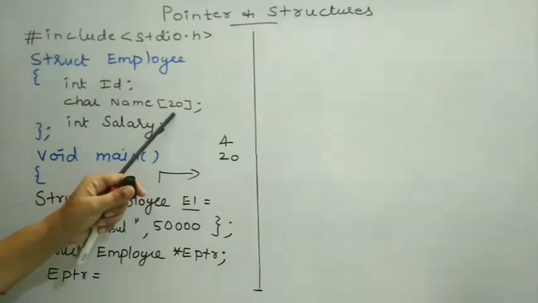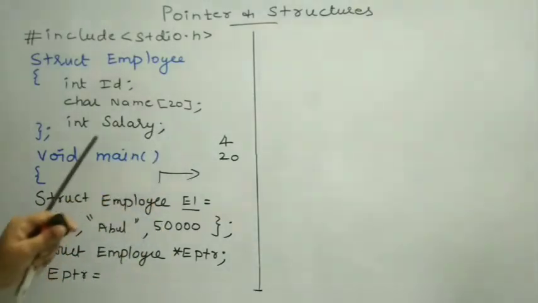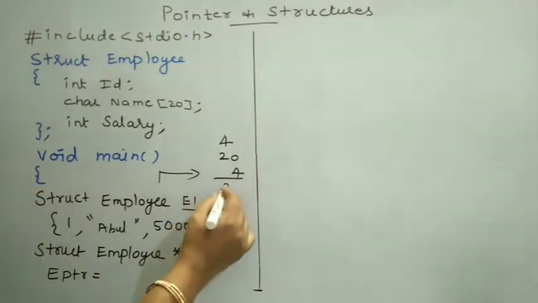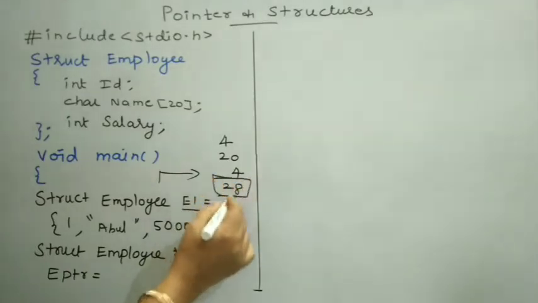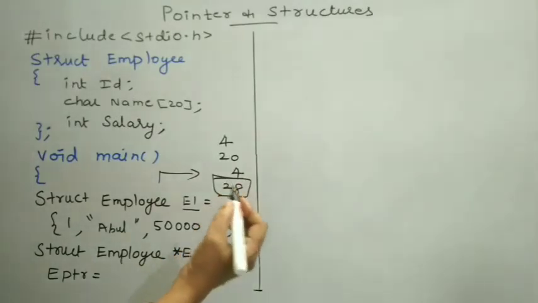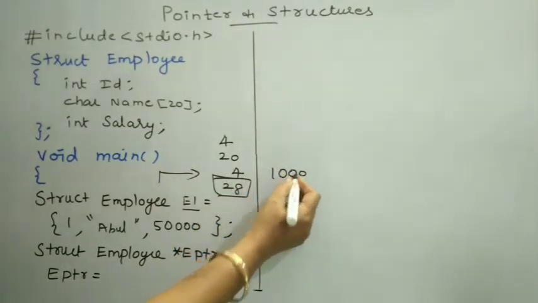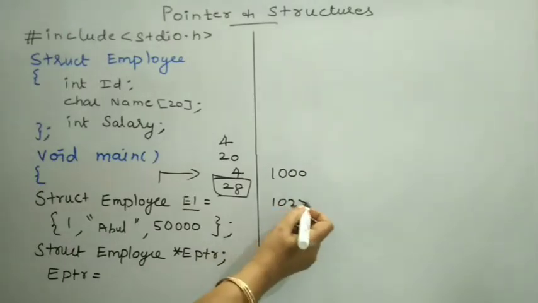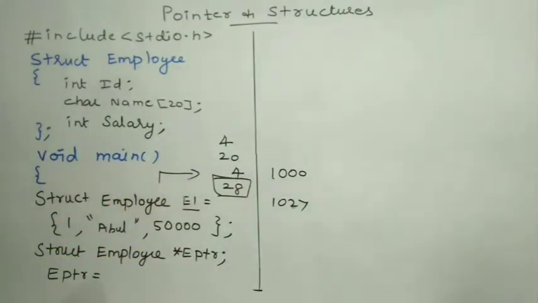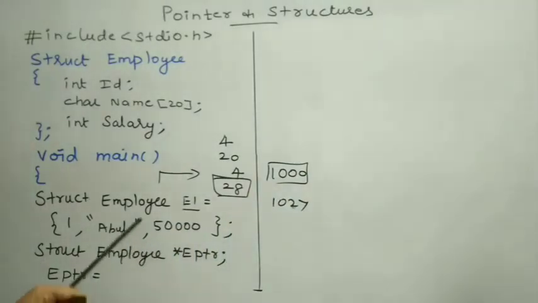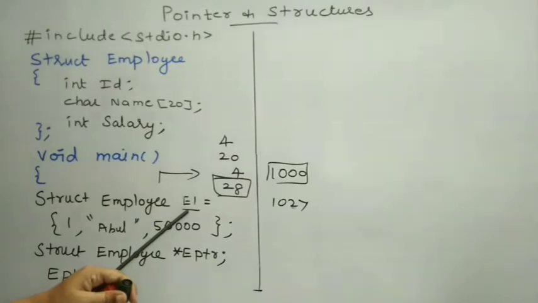Totally, I need to reserve 20 characters, so 20 memory bytes will be reserved. To store the value of this data member salary, it will allocate 4 bytes of memory. Altogether, it reserves 28 bytes of memory for this E1 structure variable. For example, starting from memory address 1000 to 1027. 28 memory bytes are reserved. Among the memory address, 1000 is my starting memory address. The starting memory address of this employee structure variable E1 will be assigned to EPTR.